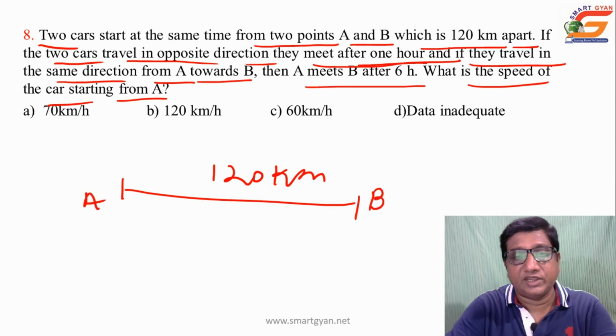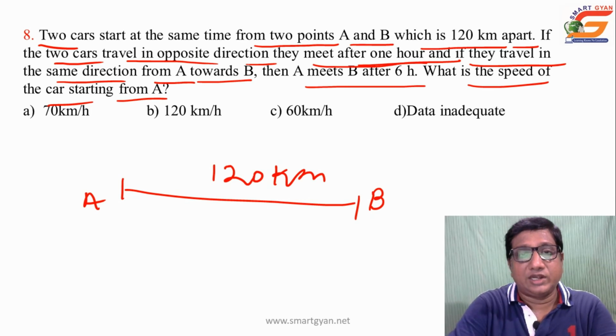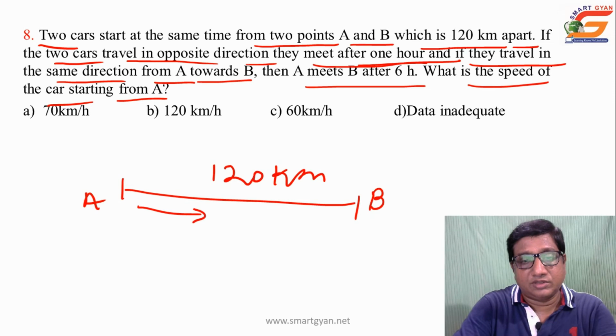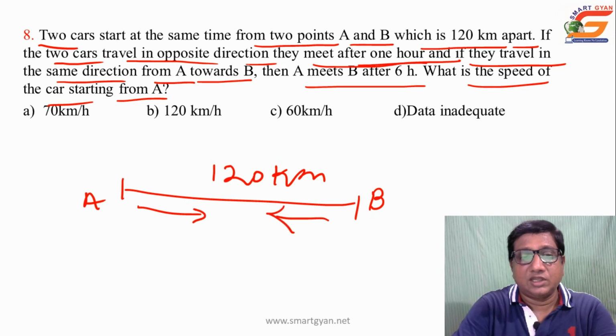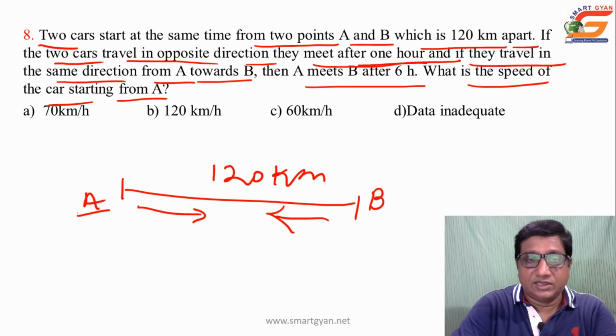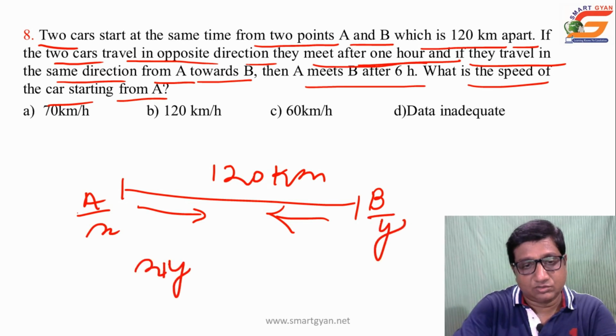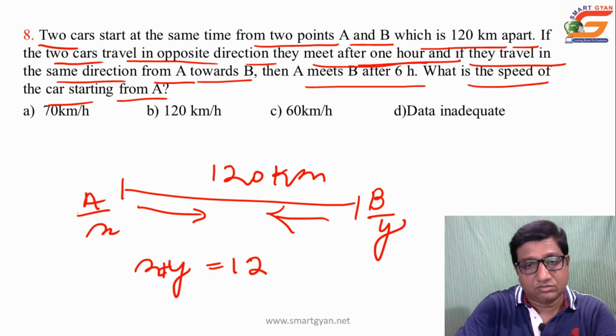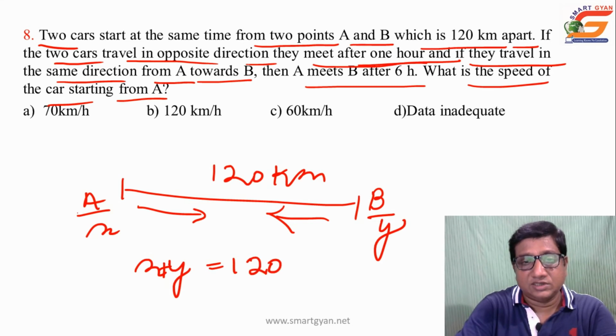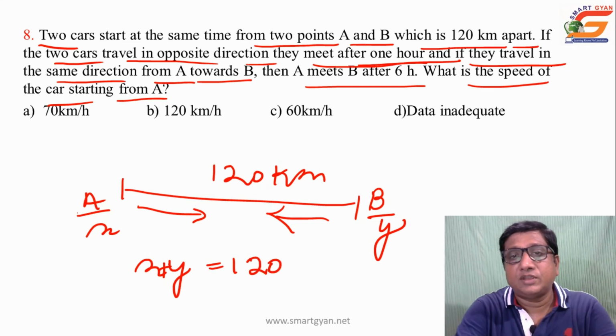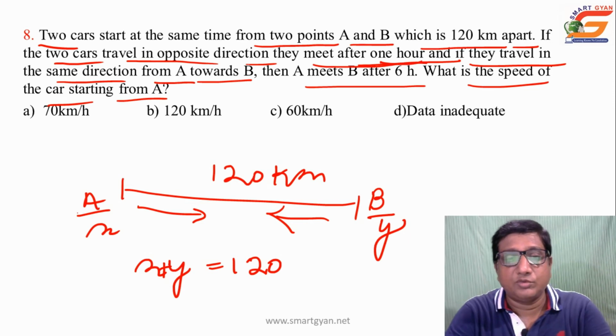When they move in opposite directions, it took them 1 hour. Suppose the speed of A is x and B is y, then x plus y is equal to 120, because they take 1 hour to meet if they move in opposite directions.